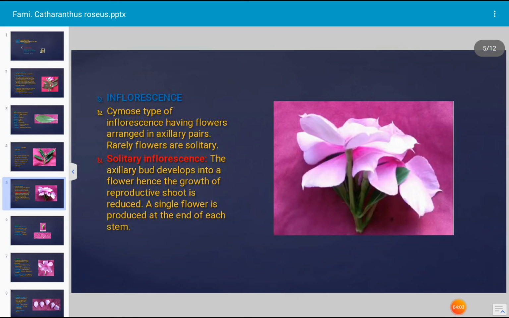Next, inflorescence, the arrangement of the flowers in the plant on the floral shoot. That is called inflorescence. It is a cymose type of inflorescence having flowers arranged in axillary pairs. Rarely flowers are solitary. This type of arrangement of the flowers occurs in Catharanthus roseus. What is solitary inflorescence? The axillary bud develops into a flower, hence the growth of the reproductive shoot is reduced. A single flower is produced at the end of each stem. That is solitary.